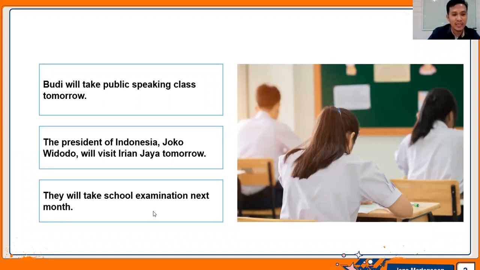Next, the third sentence. They will take school examination next month. Okay, this is an examination, right? The picture. So is it simple future tense? Yes, sir. What is the adverb of time here? Next month. Okay, the adverb of time, keterangan waktunya adalah next month. And also here using will. Okay, will.